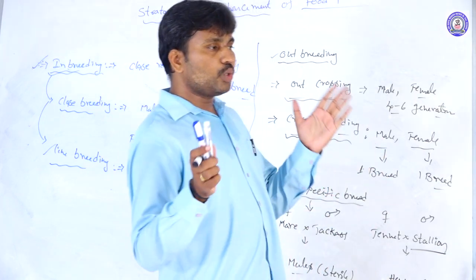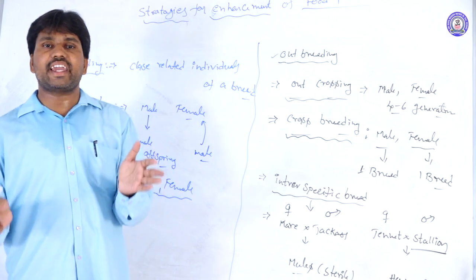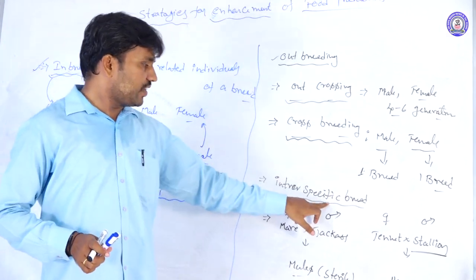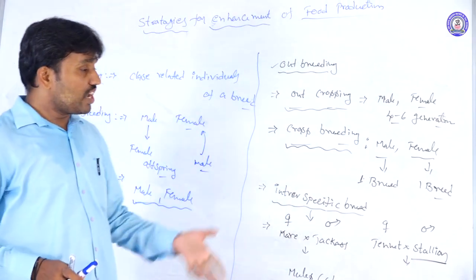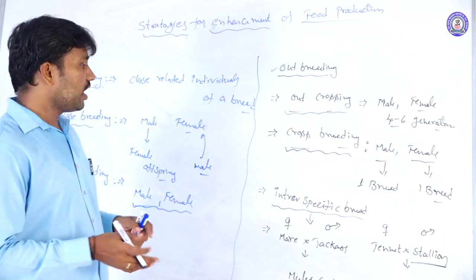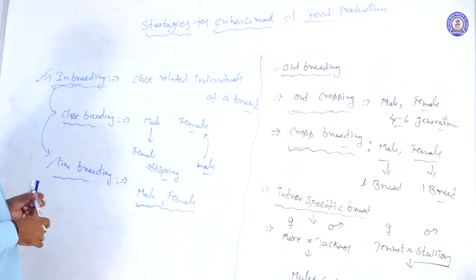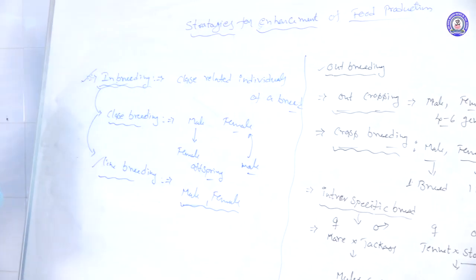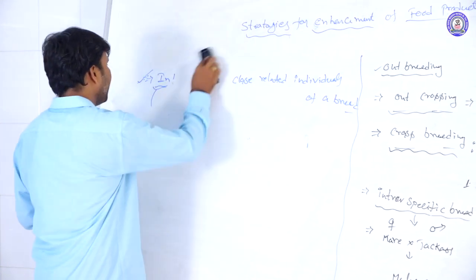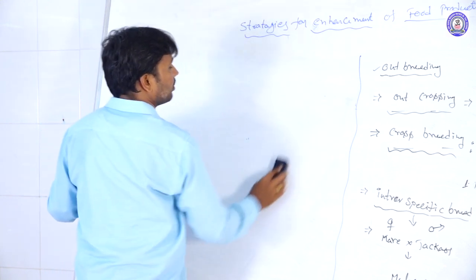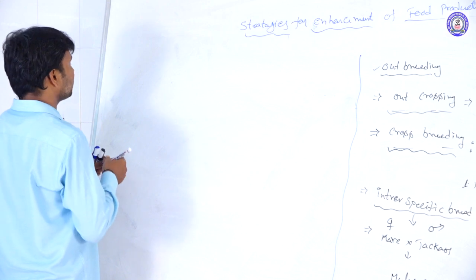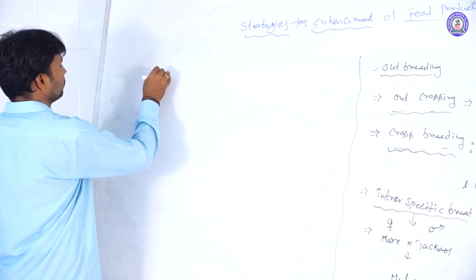So like this, to get two species' characters within one individual, we follow these interspecific breeding methods. These come under the outbreeding methods. Next one: not only the outbreeding methods, there is another breeding method we follow in the development of animals, the controlled breeding method.